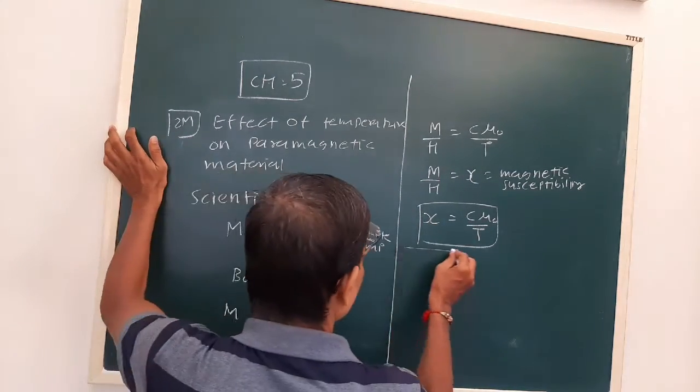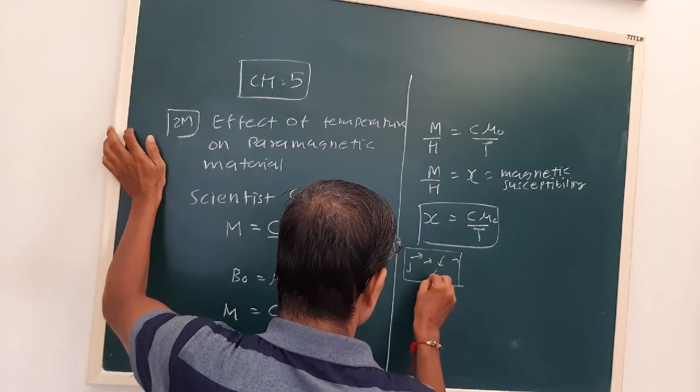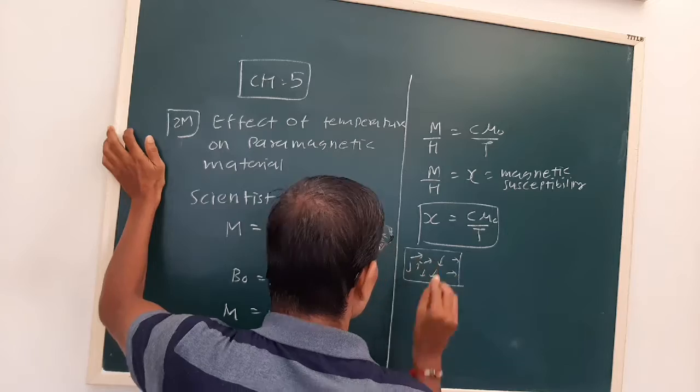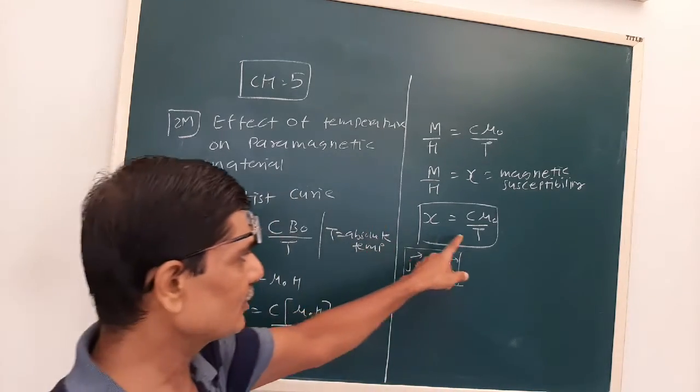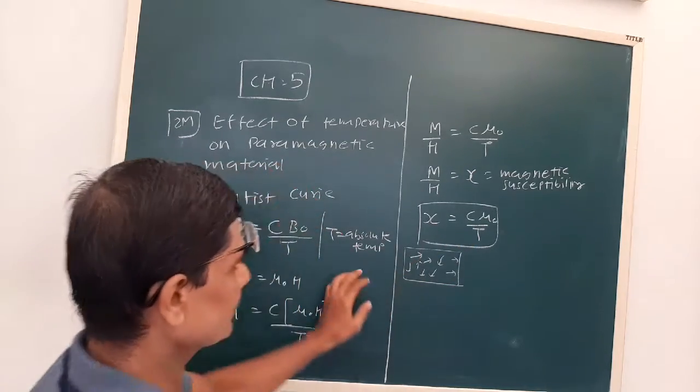Initially the dipole moments are not in the same direction. But what happens when the temperature of a paramagnetic material is decreased?